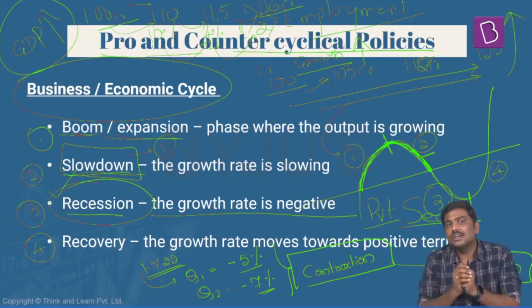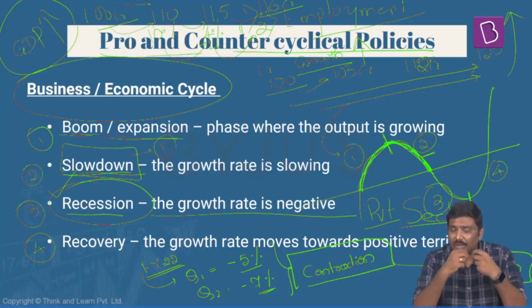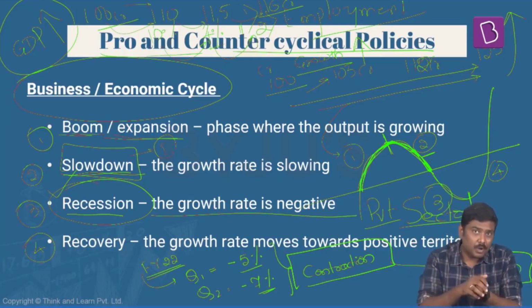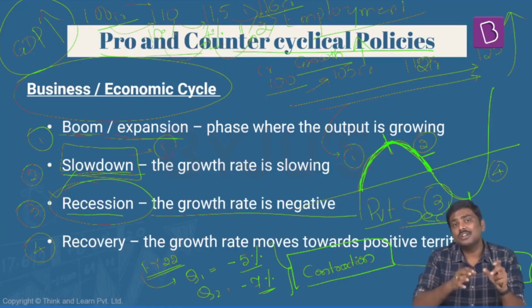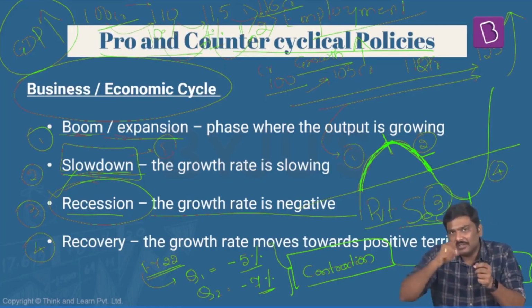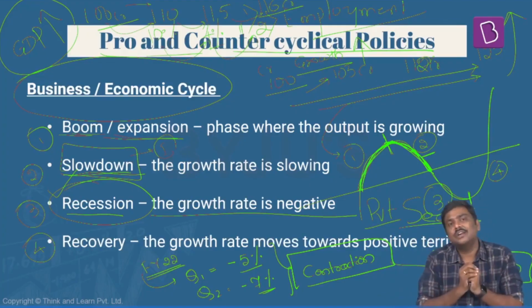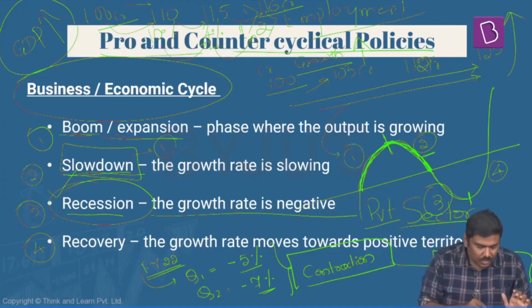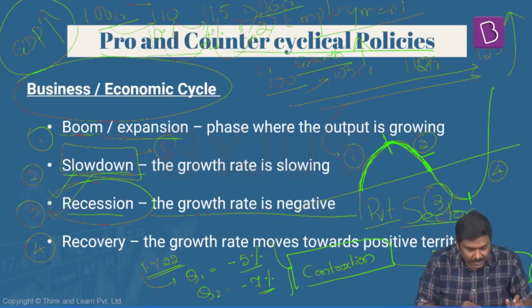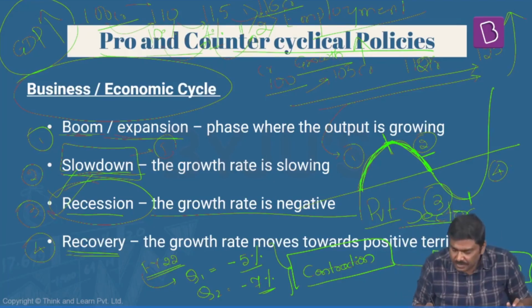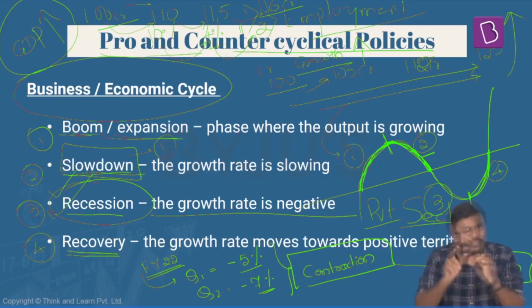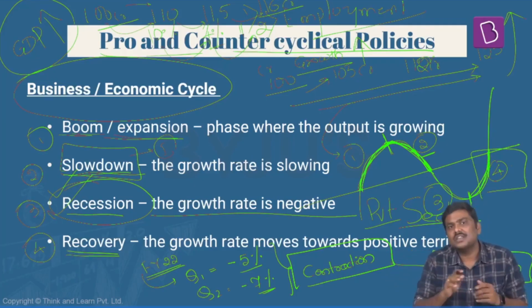And not just this, the employment growth rate will be very, very low. Rather than having employment growth at this point of time, what you generally see is the unemployment rate will start picking upwards. The incomes of the households are affected. Generally, these are the outcomes during the recession. And finally, in the recovery stage, this is the fourth stage, the upward swing that the curve will take like this is nothing but the recovery stage itself.